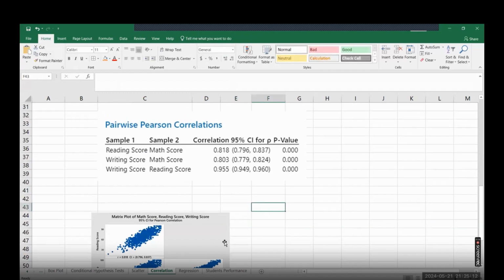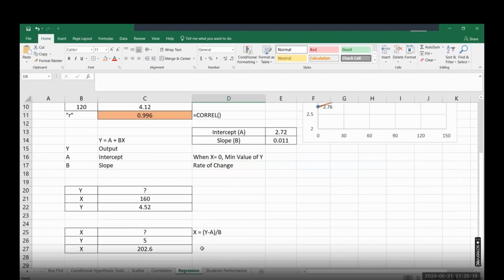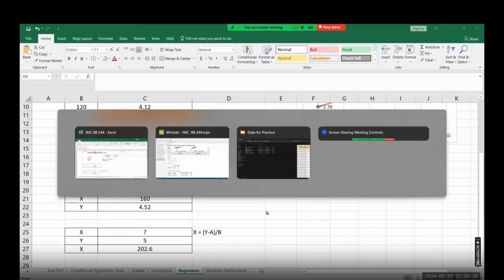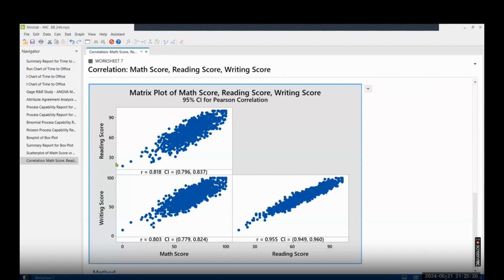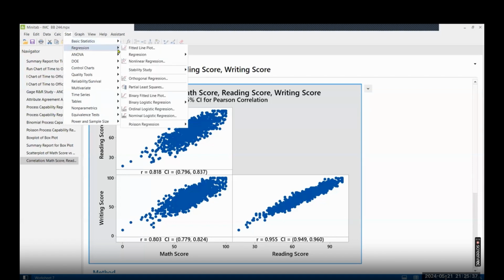Now this is the regression we were talking about. Let me first tell you about one-to-one regression. Maybe I want to see the relationship between math and the reading score, considering math is your Y variable and reading is your input variable, or X variable. So we'll be going to Stat, Regression, and in regression you will look for the fit regression model.